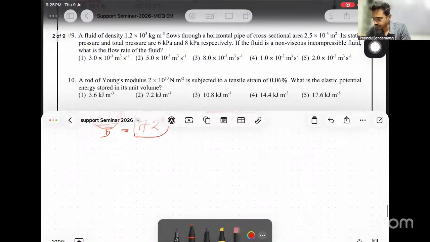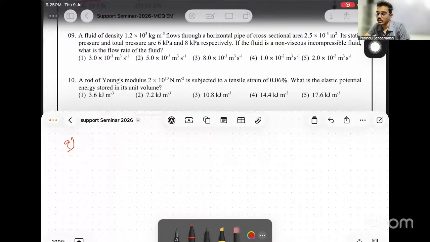Question 9. A fluid of density 1.2 times 10 to the power 3 kg per metre cubed flows through a horizontal pipe of cross-sectional area 2.5 times 10 to the power minus 3. Its static pressure and total pressure are 6 kilopascals and 8 kilopascals respectively. If the fluid is an inviscid incompressible fluid, what is the flow rate of the fluid?